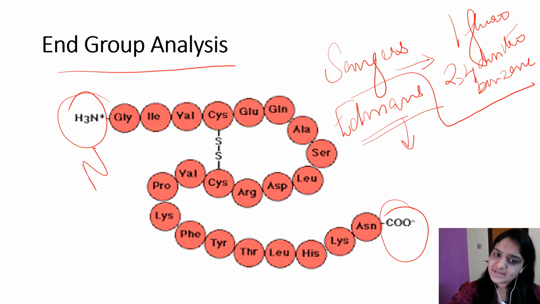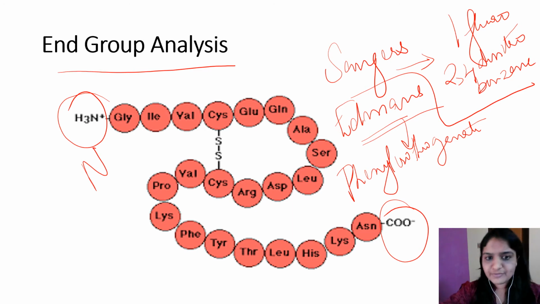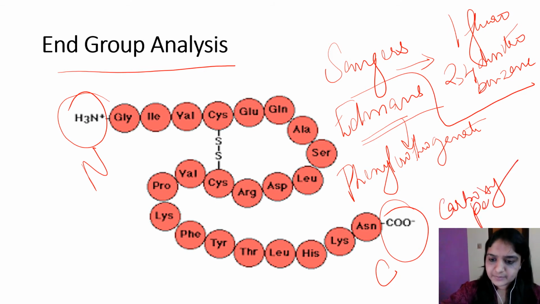Edman's degradation technique is by using Edman's reagent. What is Edman's reagent? That is phenyl isothiocyanate. So phenyl isothiocyanate is Edman's reagent, and 1-fluoro-2,4-dinitrobenzene is for Sanger's technique, for analysis of the N-terminal amino acid. Analysis of the C-terminal amino acid is by using carboxypeptidase A and B.